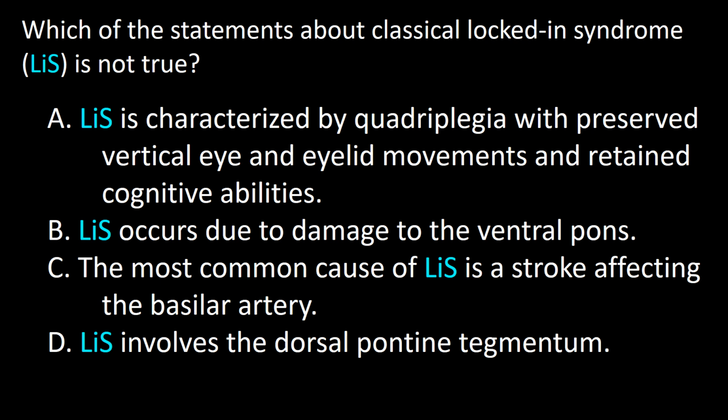Next question. Which of the statements about classical locked-in syndrome is not true? A. LIS is characterized by quadriplegia with preserved vertical eye and eyelid movements and retained cognitive abilities. B. LIS occurs due to damage to the ventral pons. C. The most common cause of LIS is a stroke affecting the basilar artery. D. LIS involves the dorsal pontine tegmentum.